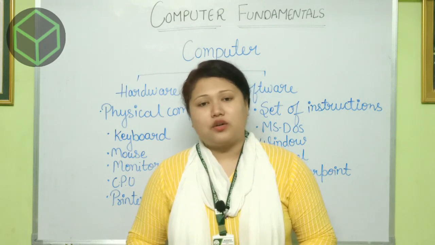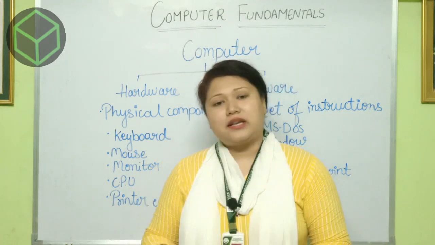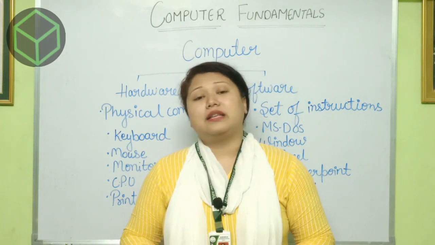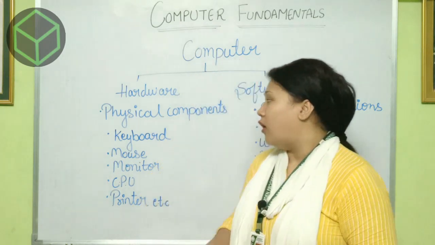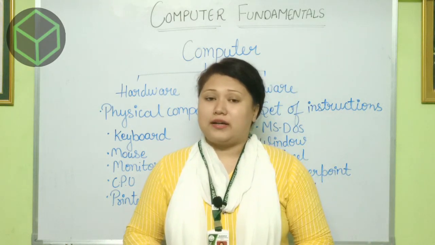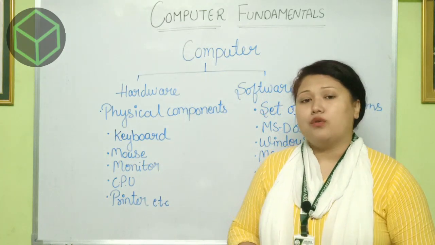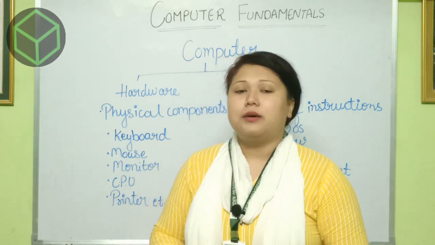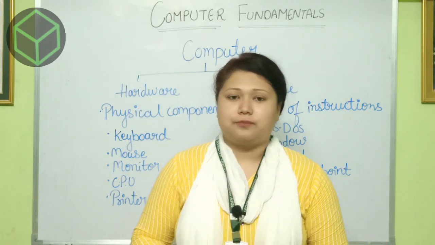Hardware are those parts of the computer which we can touch, see and feel, and these are called hardware devices. All the physical parts of a computer system which we can touch are called hardware. Examples are keyboard, mouse, monitor, CPU, printer. These are the parts which are attached and used in a computer system.